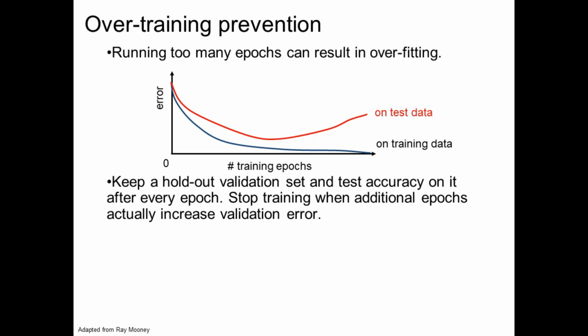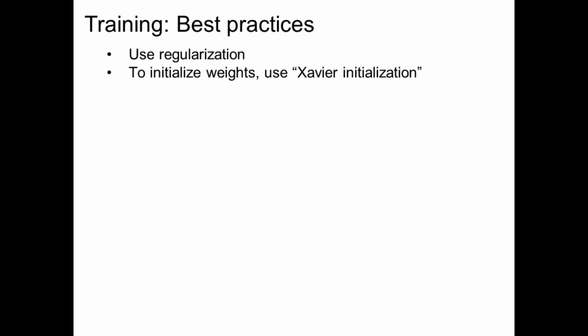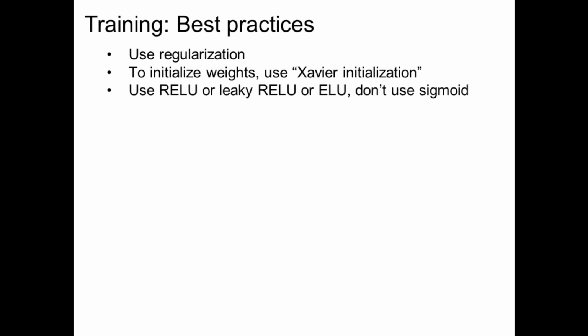Stop training when additional epochs are increasing errors. The best practice for training is to use regularization, initialize the weights by Xavier initialization, use rectified linear units or leaky ones, and don't use the sigmoid activation. Use data augmentation, and these data augmentation steps are taught in this MATLAB on-ramp course.